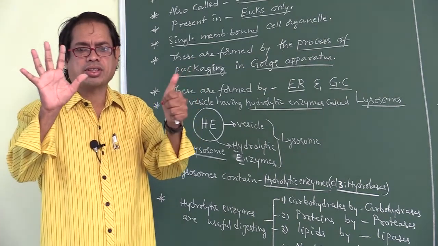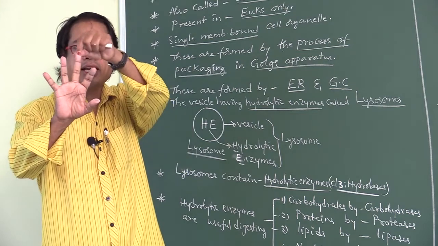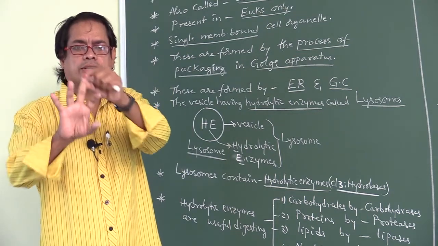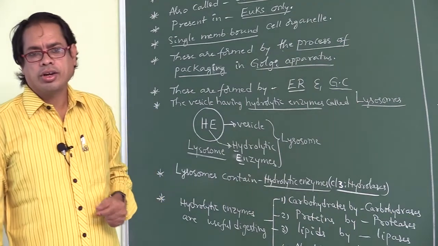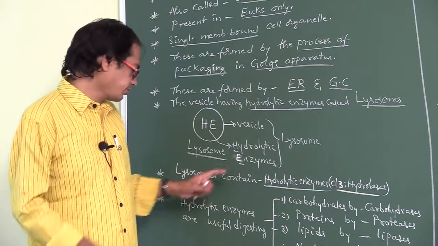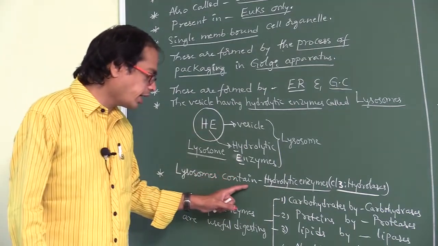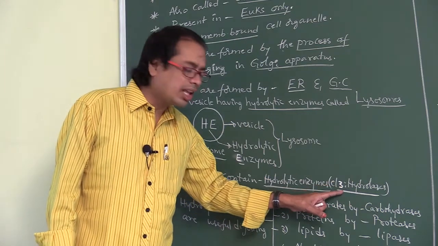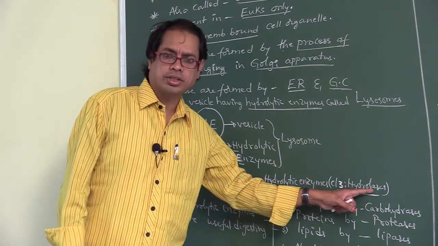Of these, hydrolytic enzymes belong to the third class, hydrolases. Lysosomes contain hydrolytic enzymes which belong to class 3, hydrolases.